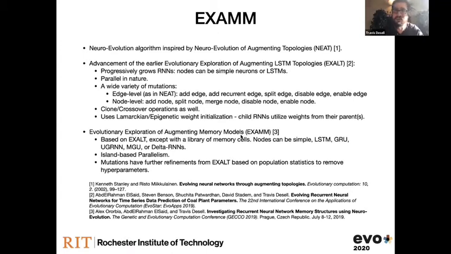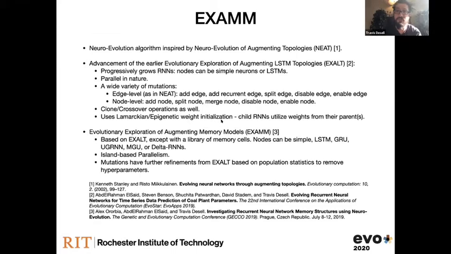EXAMM is parallel. We use islands of populations to increase parallelism and convergence rates. We have a bunch of mutation operations. There are edge level operations, such as adding edges and recurrent edges. When we add a recurrent edge in EXAMM, we can have it span a specified range of time skips. In this case we used between 1 and 10, but we could go higher, and that's something we want to look at in the future. We can split edges, disable edges, and enable edges. One of the things EXAMM adds over NEAT, which does those edge level mutations, is node level mutations. We can add nodes, split nodes, merge nodes, and disable and enable nodes.